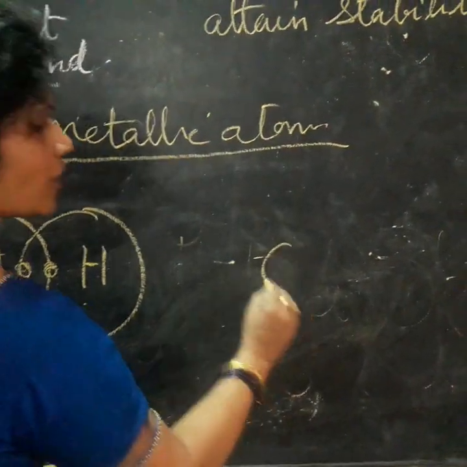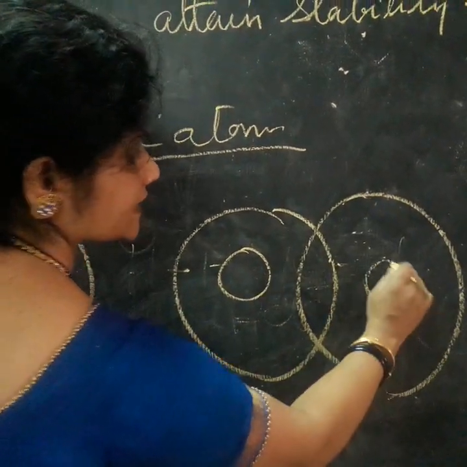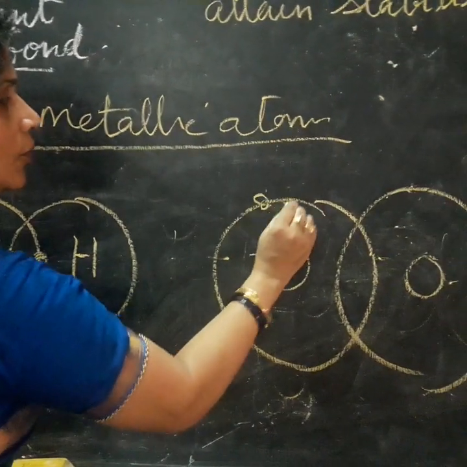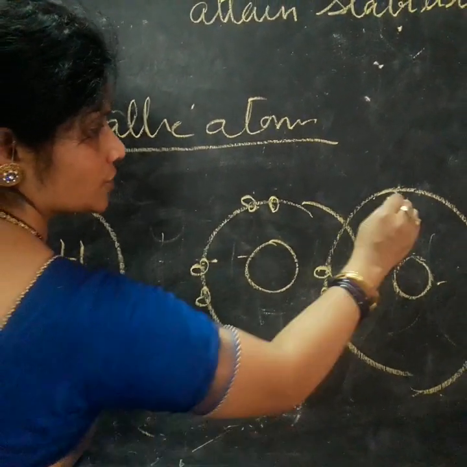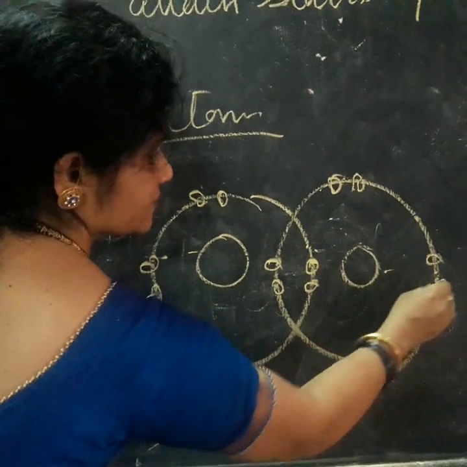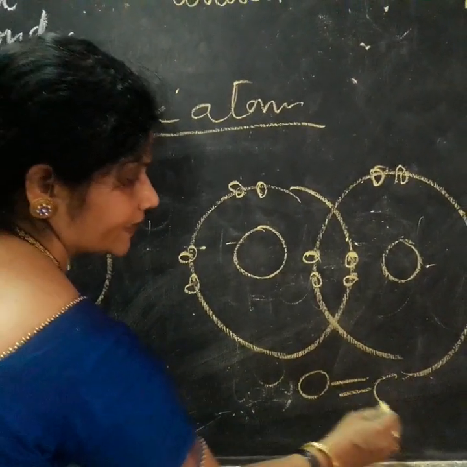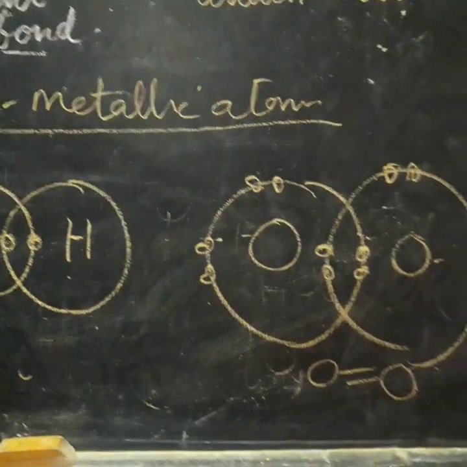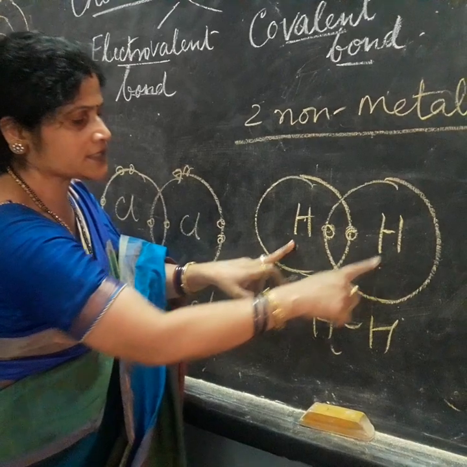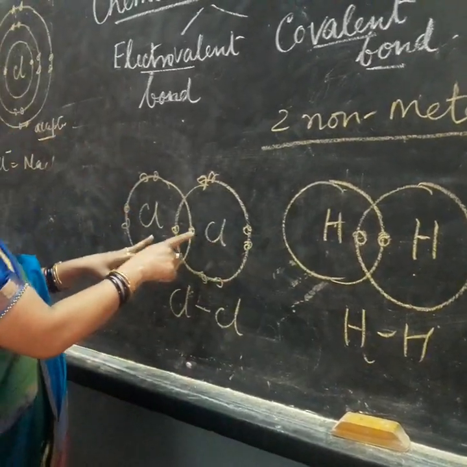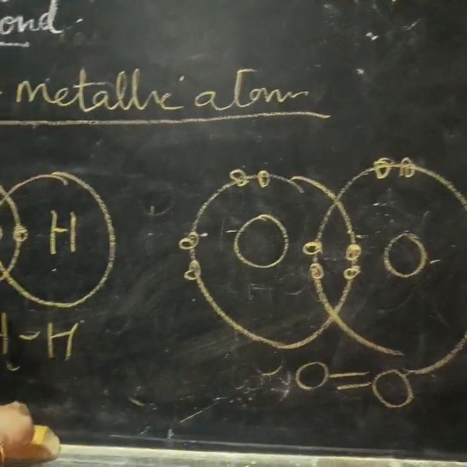One more diagram: oxygen has 6 valence electrons, so it requires 2 more. Here it is sharing 2 electron pairs, so it is a double covalent bond. Now where one pair of electrons is shared among the combining atoms, it is a single covalent bond. Where two pairs of electrons are shared among the combining atoms, it is a double covalent bond.